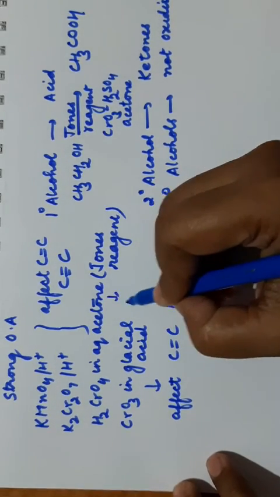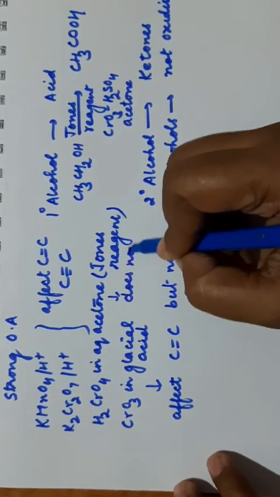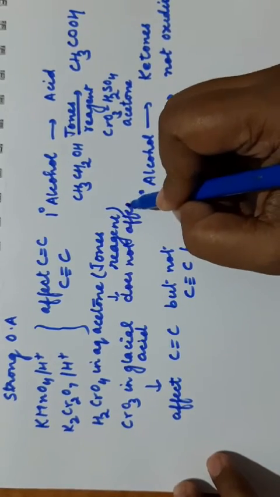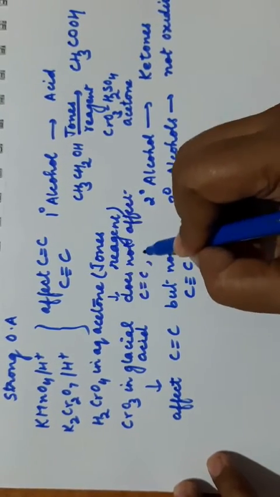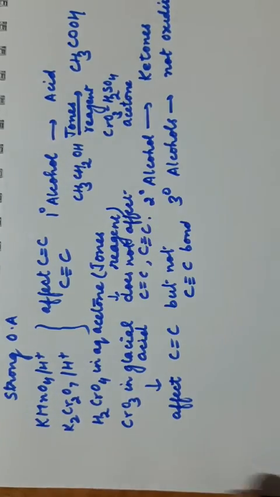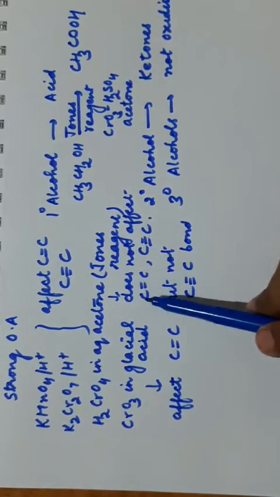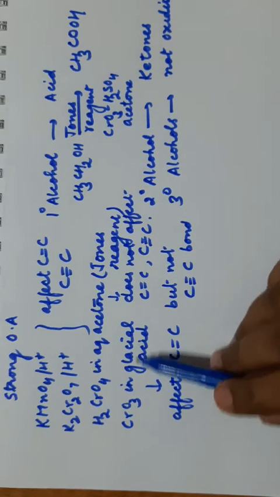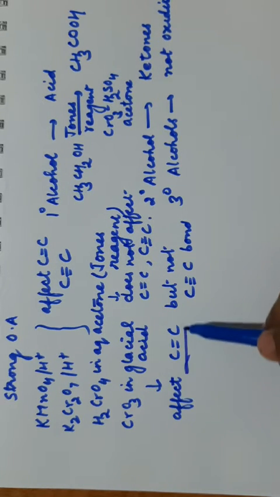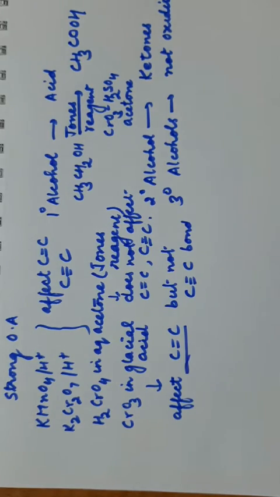Jones reagent does not affect any of these bonds, neither the double bond nor the triple bond. So this is the difference. These two will affect both these bonds. Jones reagent does not affect any of these. CrO3 in glacial acetic acid will affect the carbon-carbon double bond but not the triple bond.